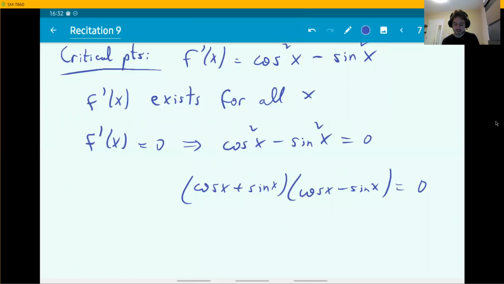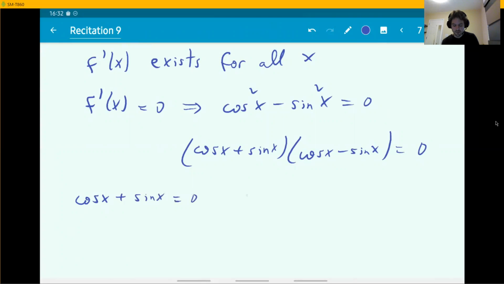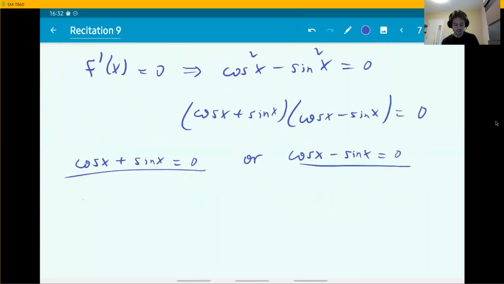So if you factor this difference of squares in this form, cosine plus sine, cosine minus sine, then one of those being 0 is what you need to do to solve the equation. Two possible scenarios here. Cosine plus sine equals 0 or cosine minus sine equals 0. So if you move the sine to the other side, you're basically looking for the points where cosine is equal to sine or to negative sine between 0 and 2 pi.